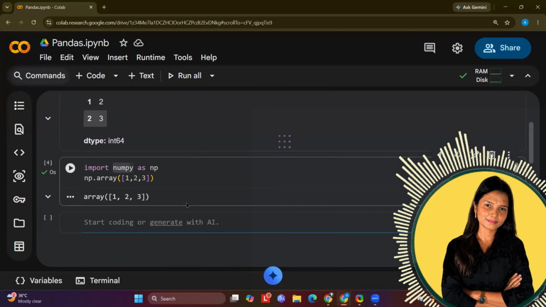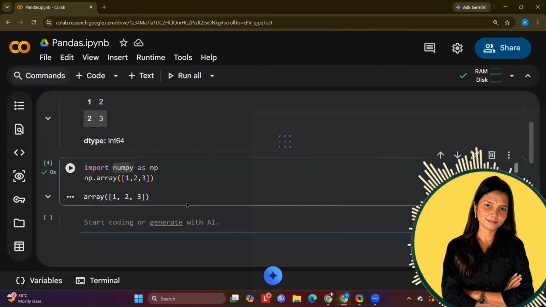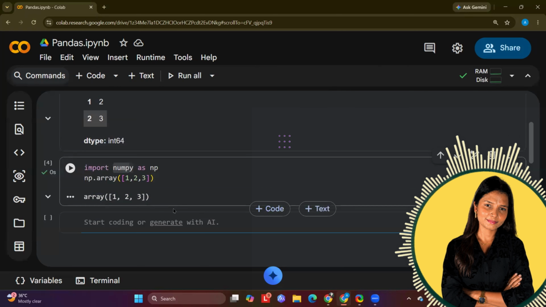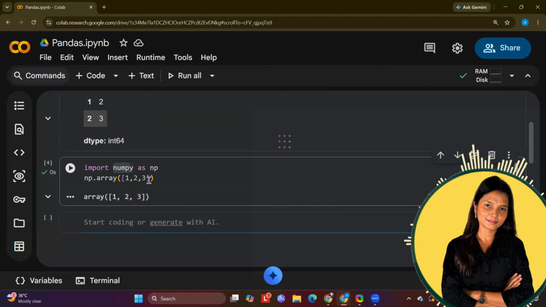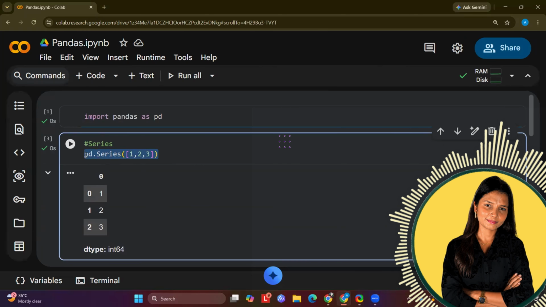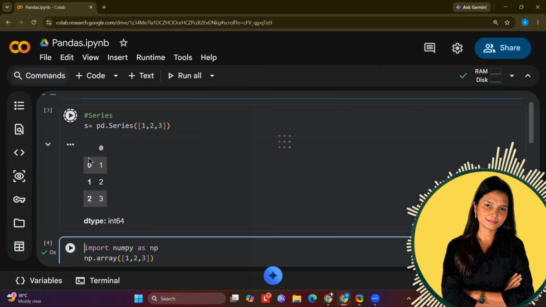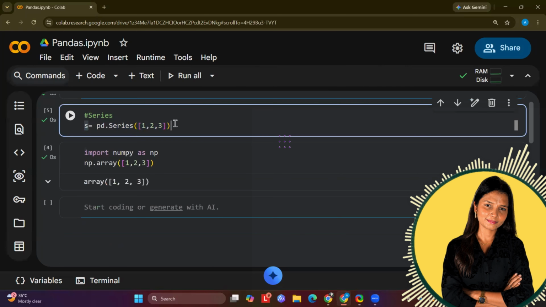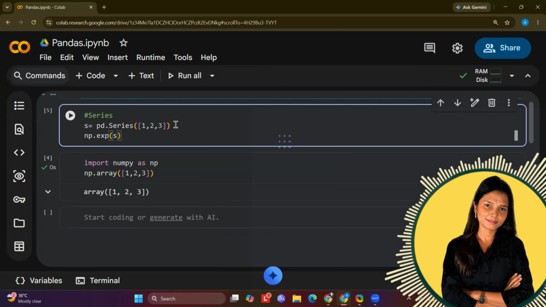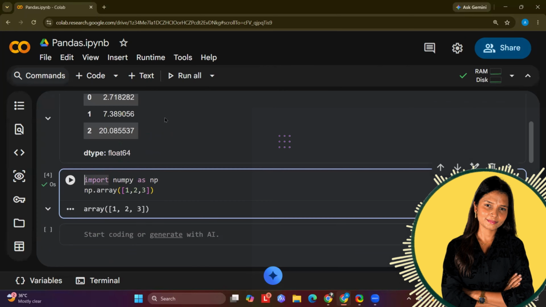Now, when we talk about writing the series, I will go back and create the series again. Whichever series we have created above, I will take it up and show you how expressions work. So this is the series which I have created, 1, 2, 3. Now I will add a NumPy expression to it. NumPy expression means I'm trying to evaluate it.